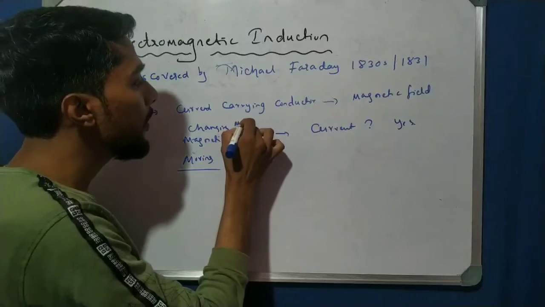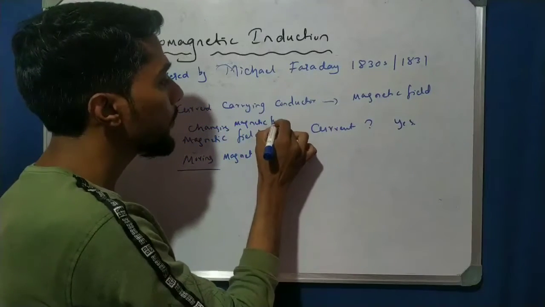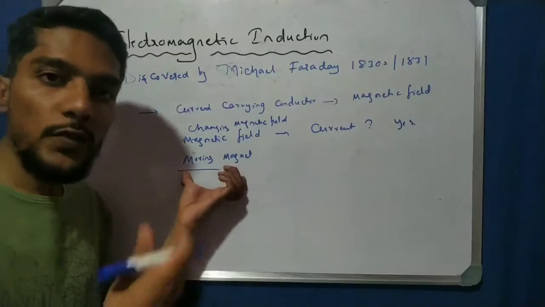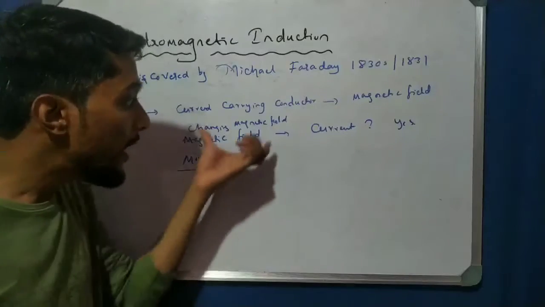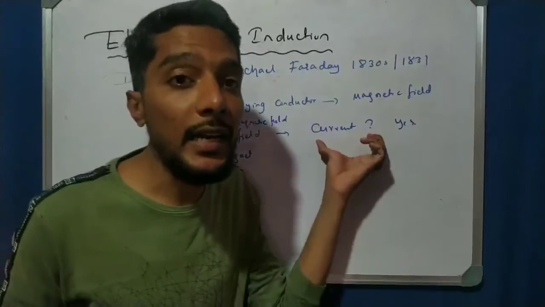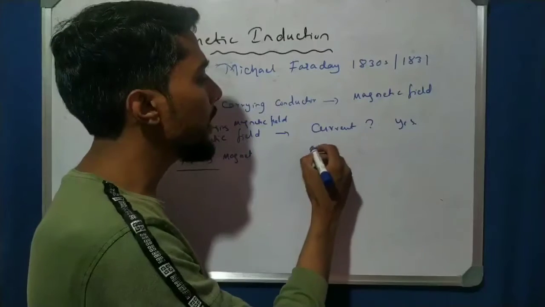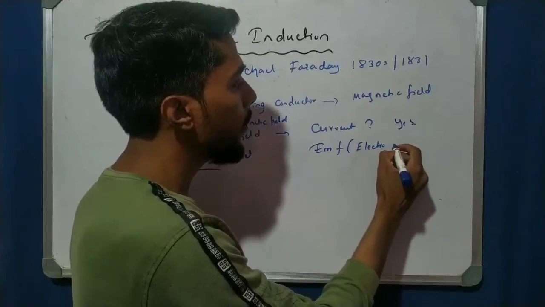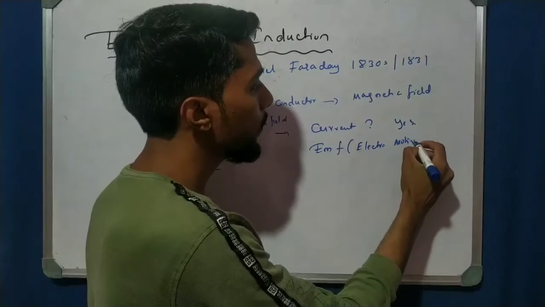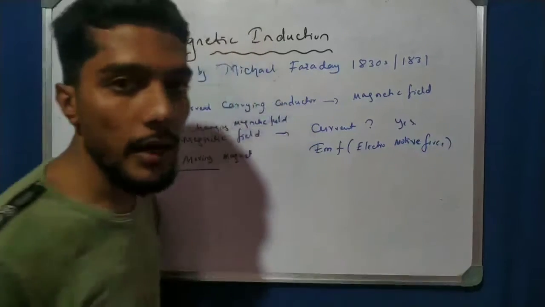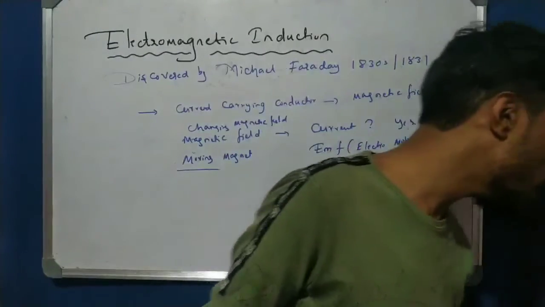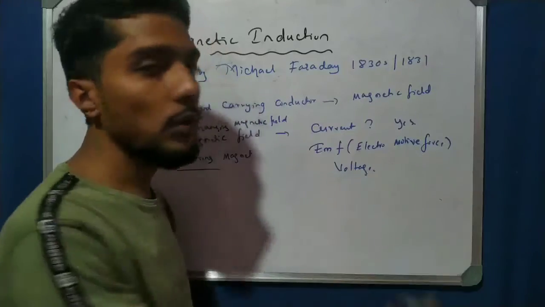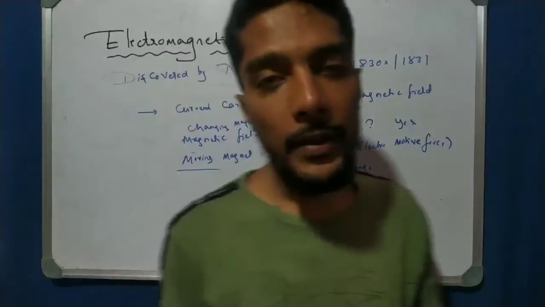Only under that condition is the electric current produced, and that is also called EMF, electromotive force, also termed as voltage. This was observed by Michael Faraday.